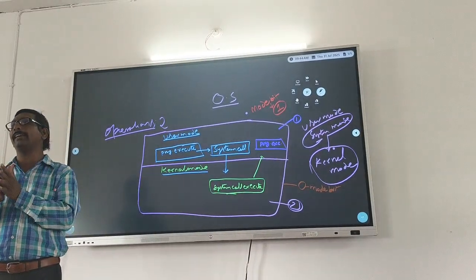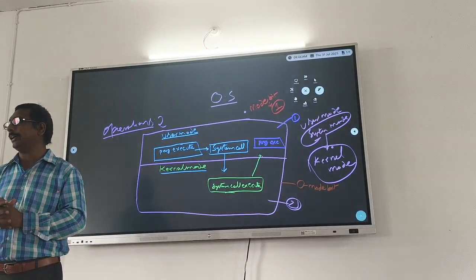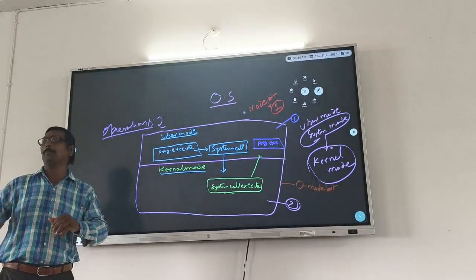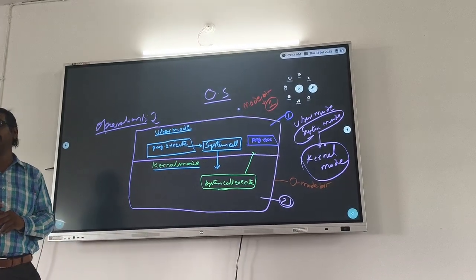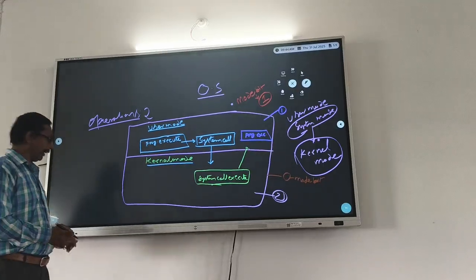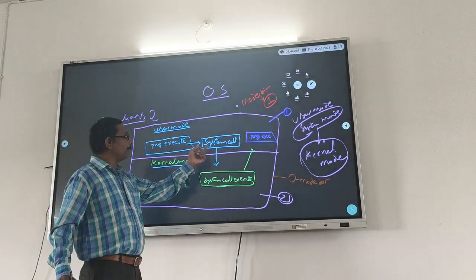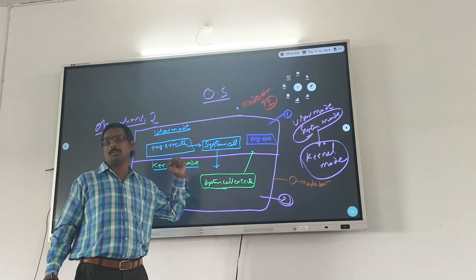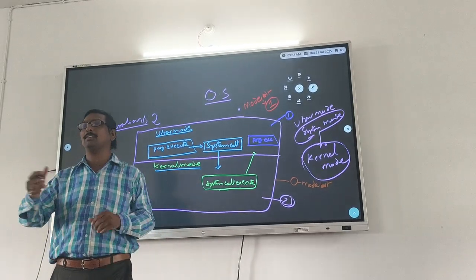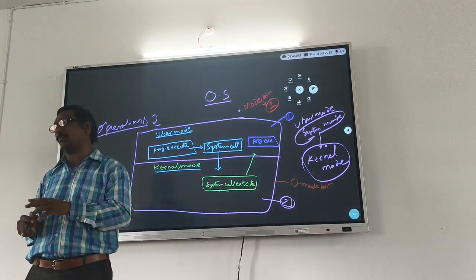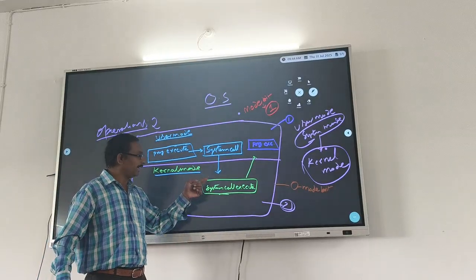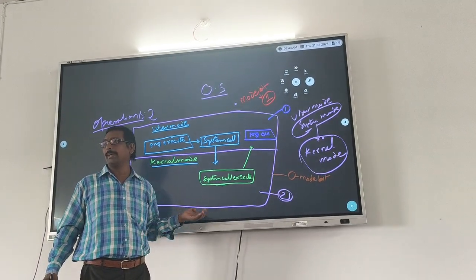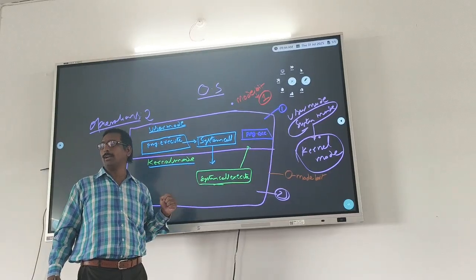In that there is an interrupt. Due to that interrupt, the program will be stopped automatically. Then we automatically call the system call. When we call the system call, it turns into kernel mode.